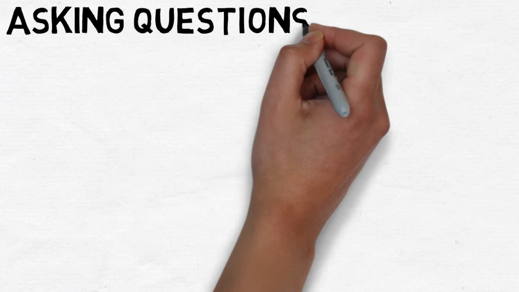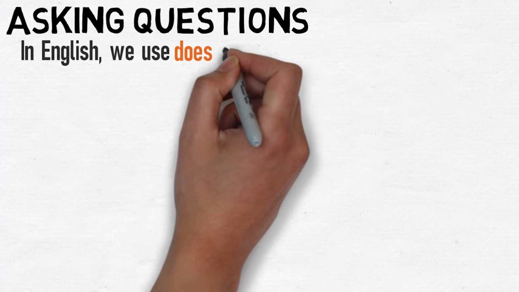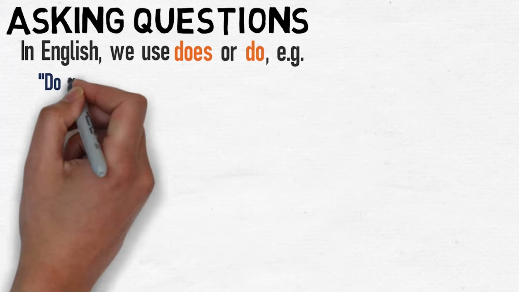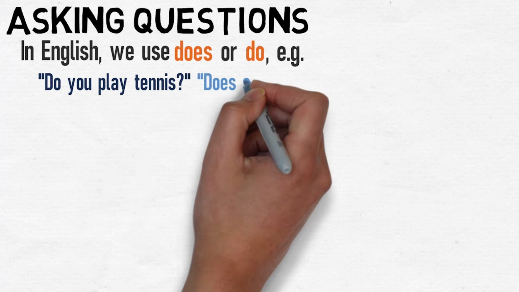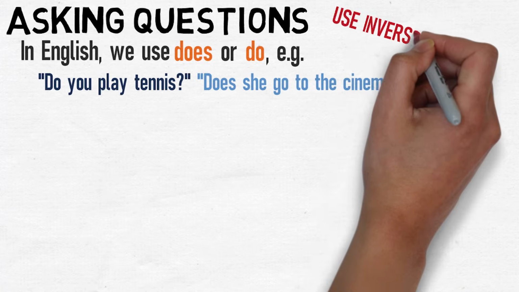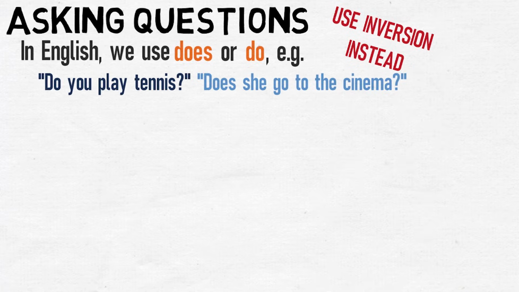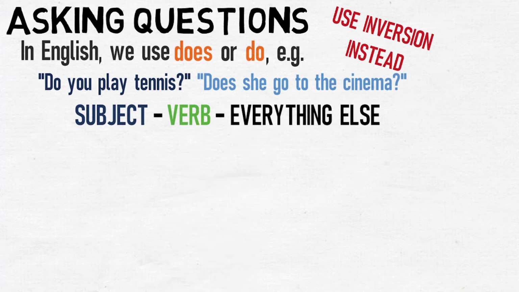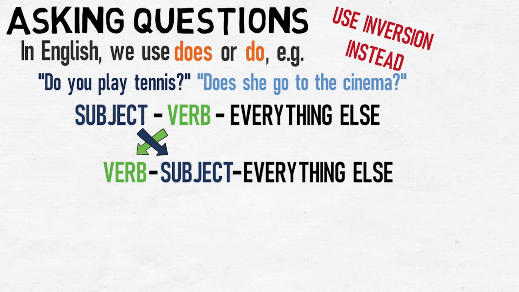Finally, there is one situation where you'll see inversion, and that's asking questions. In English, we can use the words does or do for a question, such as, do you play tennis? Or, does she go to the cinema? In German, to form a question like this, there is no word for do or does, but instead you simply swap the subject and the verb. This means that, instead of the default subject, verb, everything else word order that we've talked about before, we would now have verb, subject, everything else.